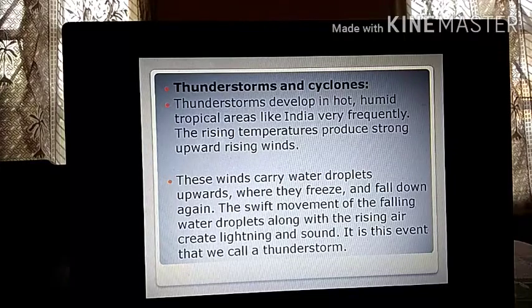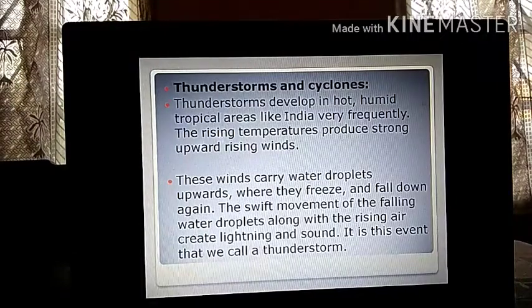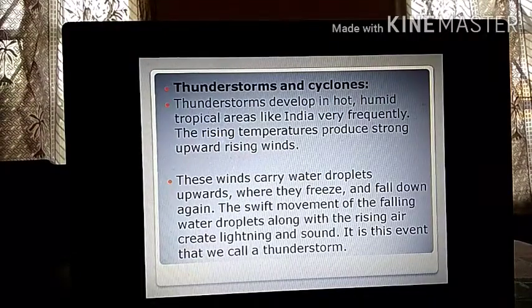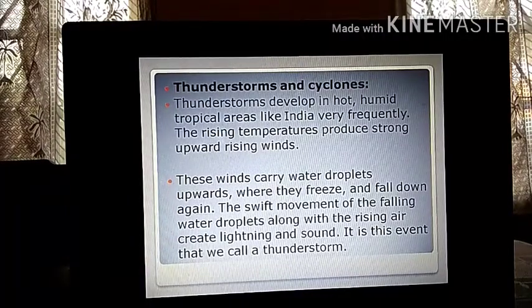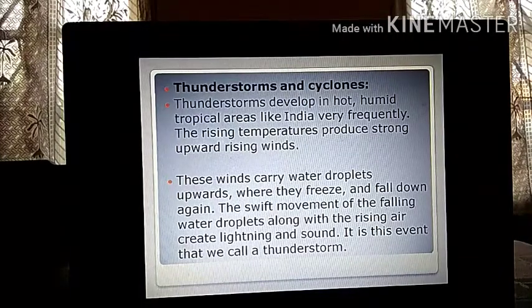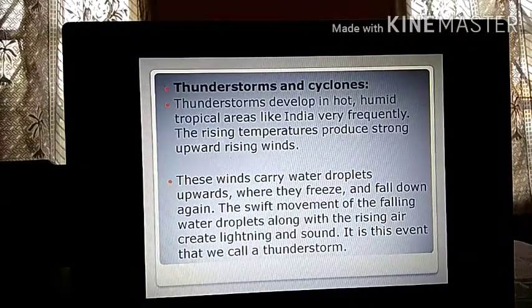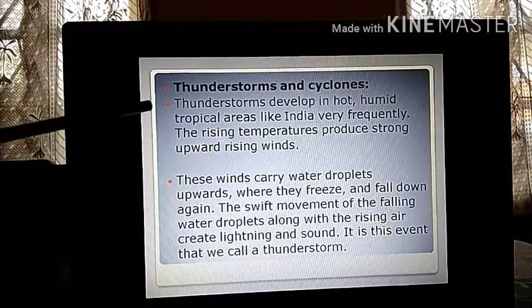Why very common? Because the condition for the development of thunderstorms is a hot, humid tropical area. India is a very hot and humid place. All over India you have different heating patterns for sure, but the Northeast comes under a very hot and humid region. That is why in the Northeast thunderstorms happen very frequently.